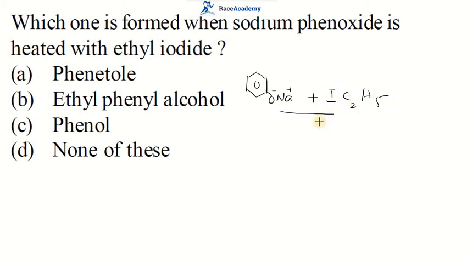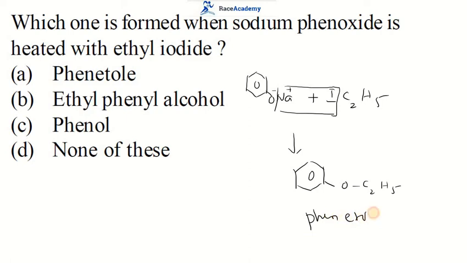When sodium phenoxide is treated with ethyl iodide, that means IC2H5, if the reaction takes place, then we get a benzene ring with the ethoxy group. Usually a benzene ring with a methoxy group is called anisole, and this one is called ethoxybenzene. The right option for this question is the first.